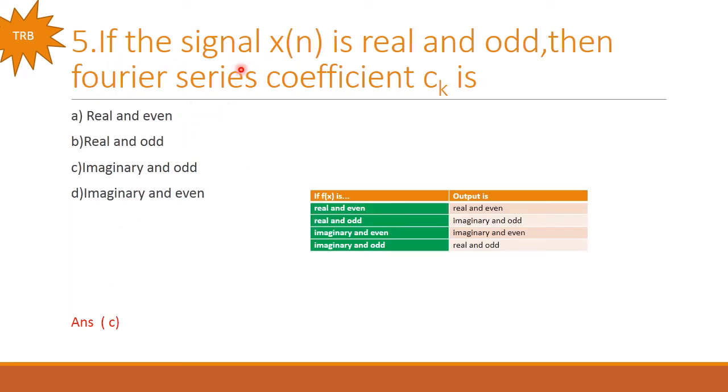Next problem. If the signal x of n is real and odd, then the Fourier series coefficient ck is. So for this we have to remember this tabulation. If f of x is real and even, then the output will be real and even. If it is real and odd, then the output is imaginary and odd. If the input is imaginary and even, then the output is imaginary and even. If the signal is imaginary and odd, then the output is real and odd. So from this table we can write option C as the right answer.